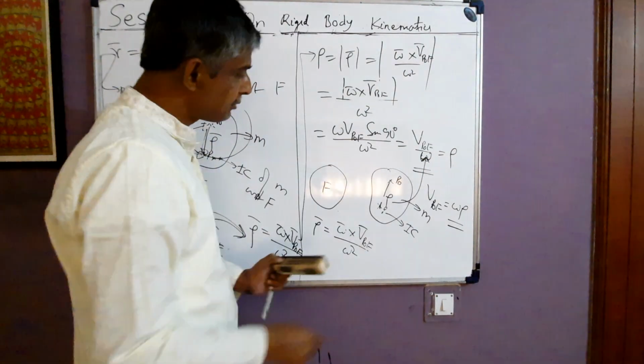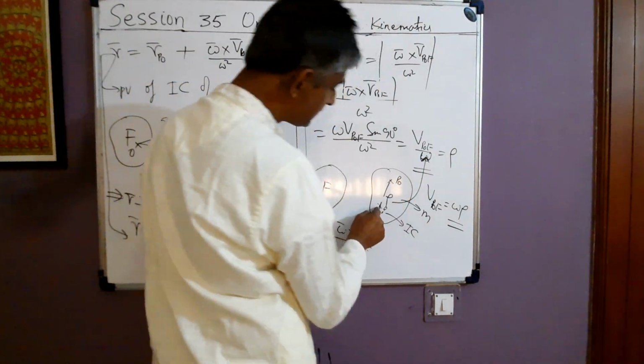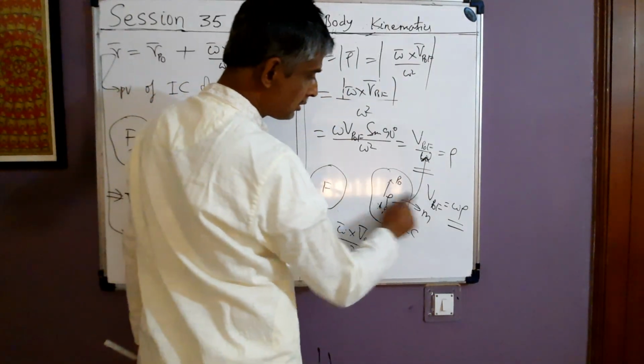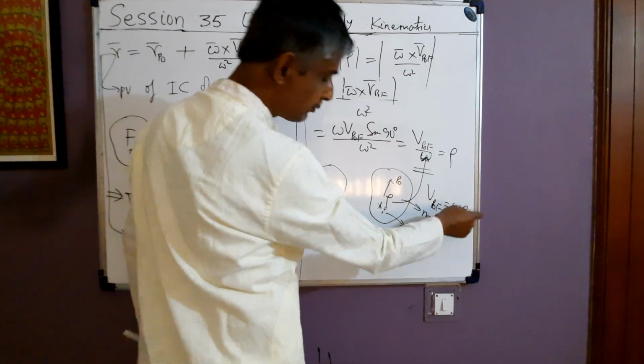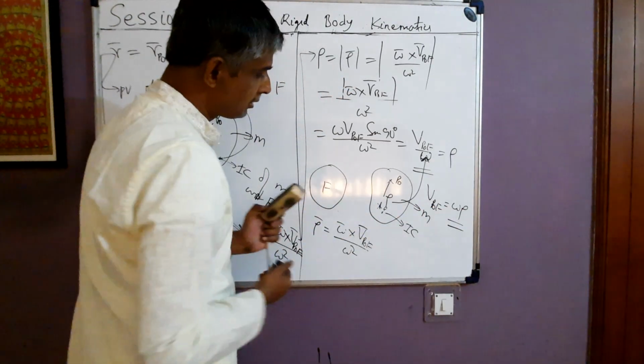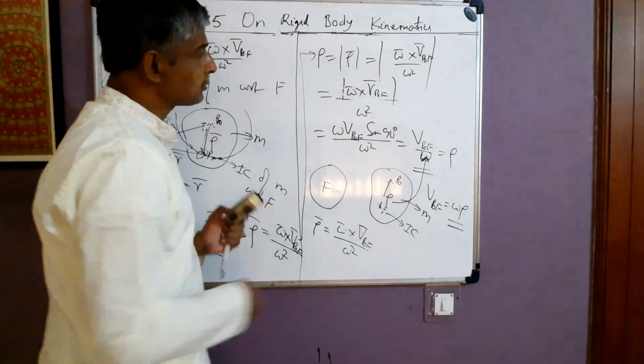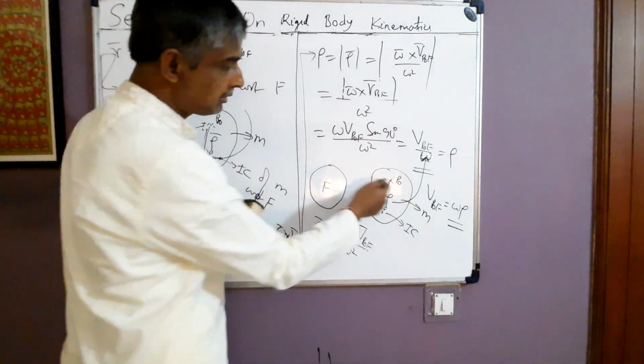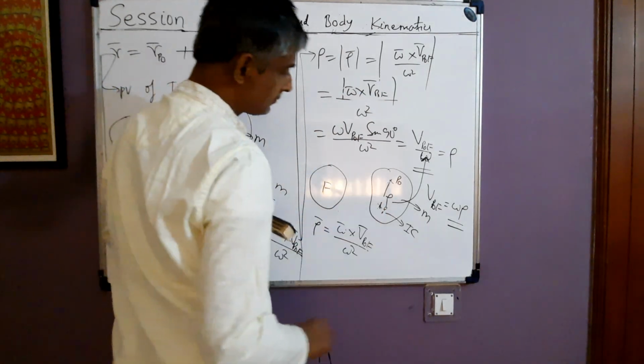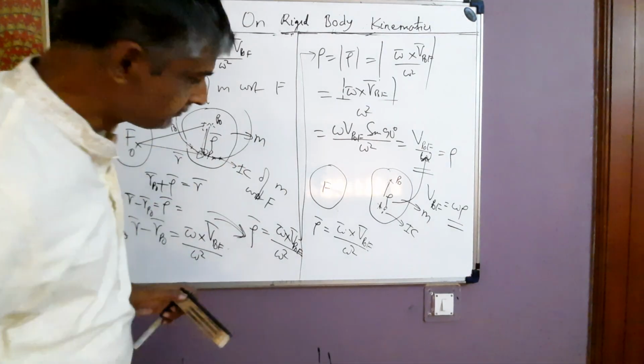Alright. Now the velocity of p naught at a distance rho from IC is v p naught f, omega rho. Now which direction? Normal to the direction omega cross v p naught f. It is normal to this direction.